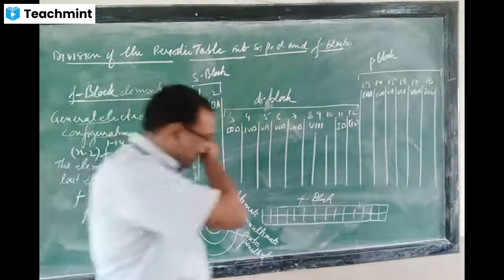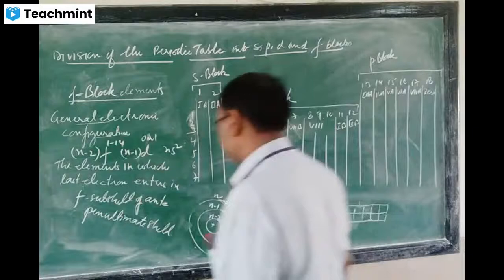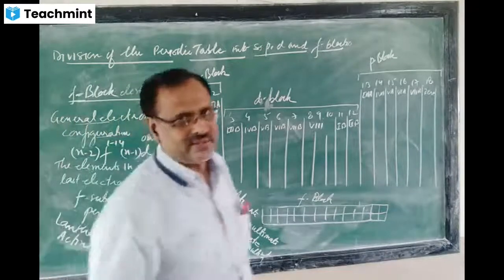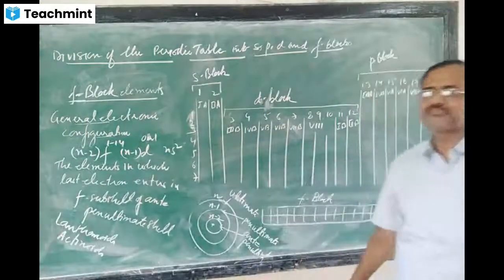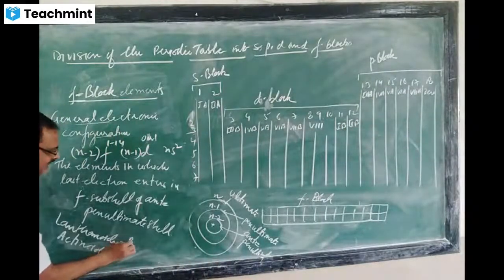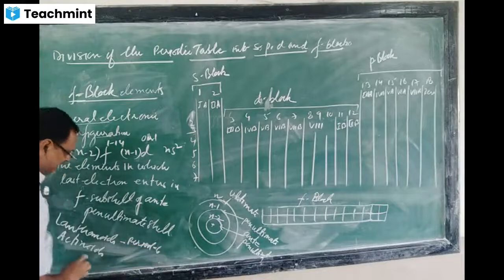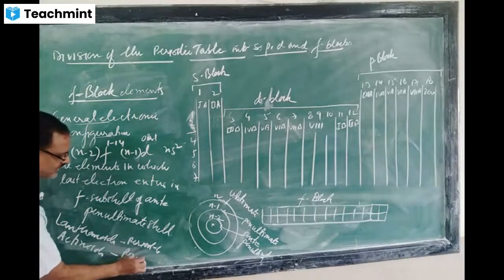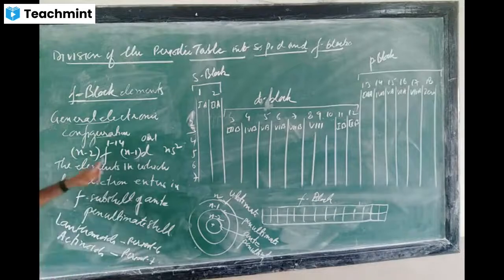Here in the F block, two series are there: lanthanoids and actinoids. Now the question for you: in which period will lanthanoids come? Period 6. Yes, correct, period 6. In which period will actinoids come? Yes, period 7. Now, I have given the general electronic configuration.